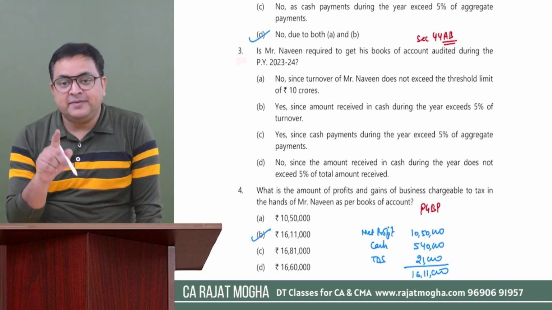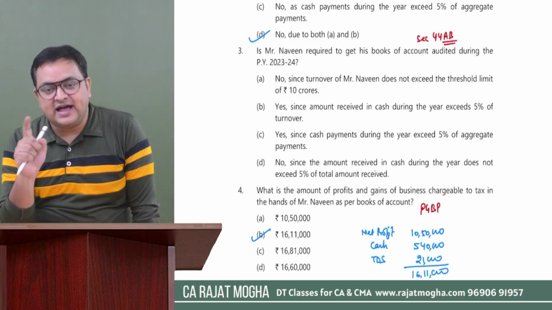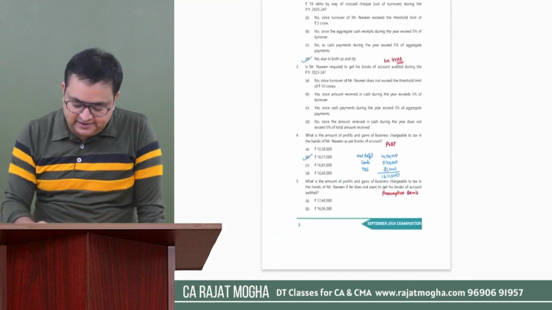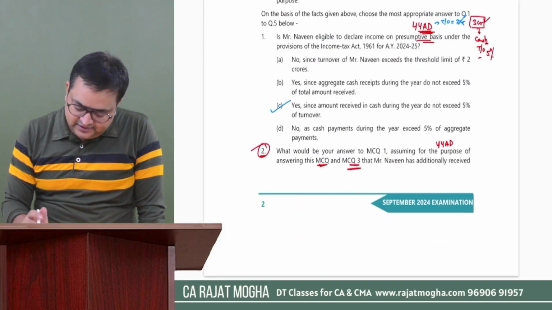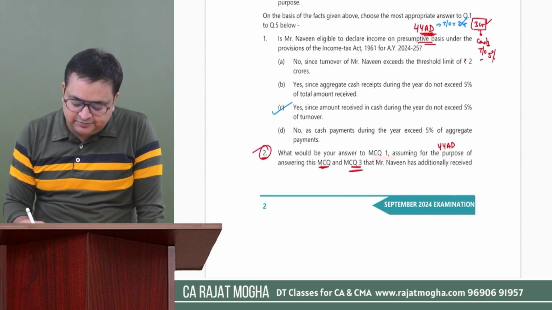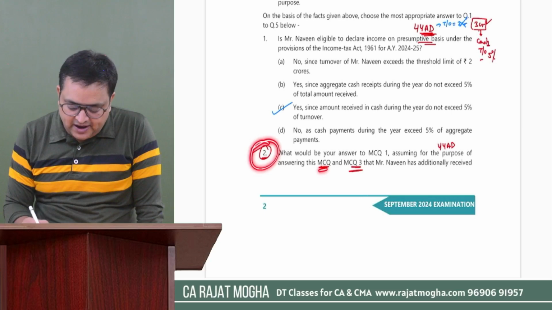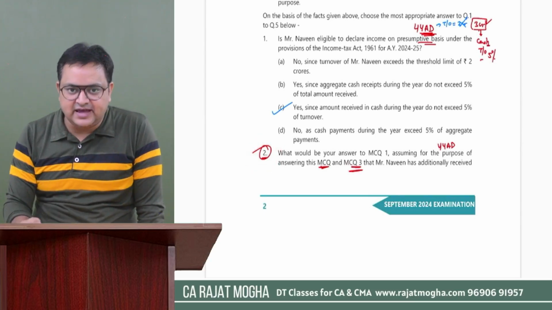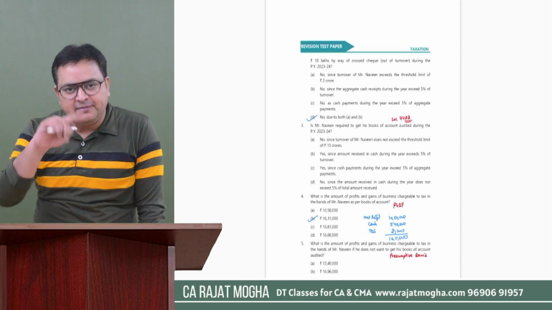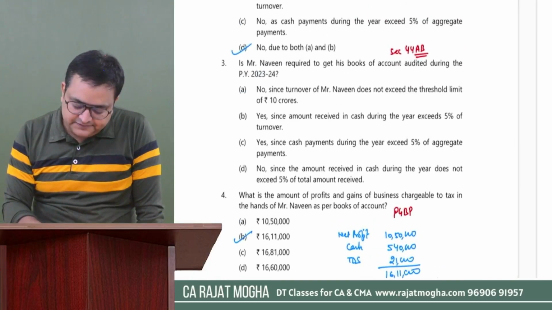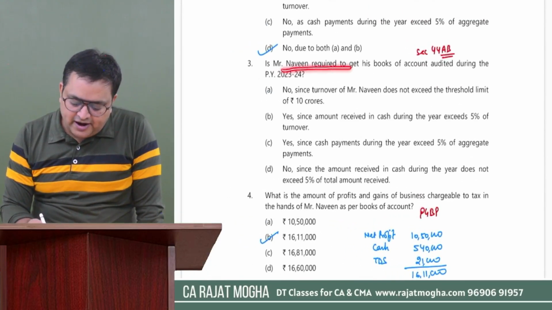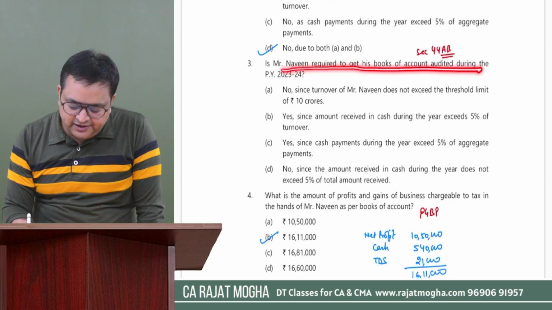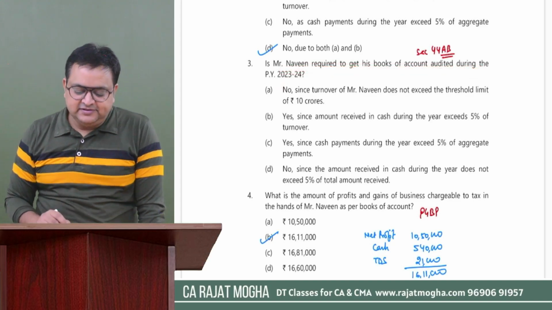Please remember in question number 3 also we have to take the cash turnover 8 plus 10, because they have mentioned that for the purpose of this MCQ and MCQ 3 we have to take the additional 10 lakh as cash turnover. So it will become 8 plus 10, 18. Third: is Naveen required to get his books of accounts audited during the previous year 23-24?